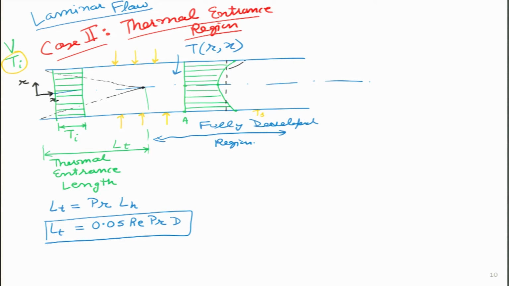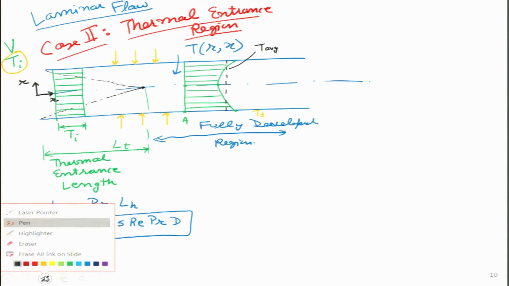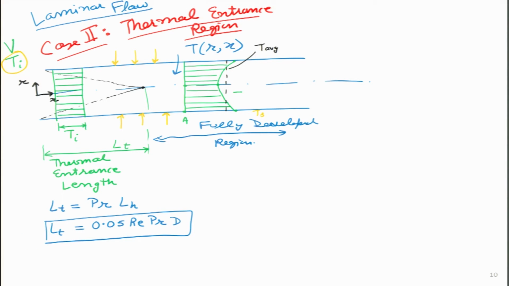The rest of the green profile I can represent as T(r, x), a function of x. So, here temperature is a function of both the radial direction as well as the axial direction. Now, let me go ahead and draw the temperature profile at point B also. So, point B is a little bit downstream over here.